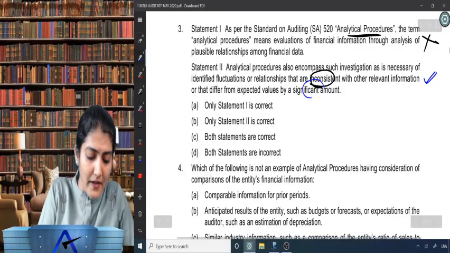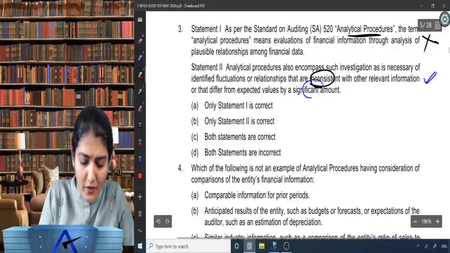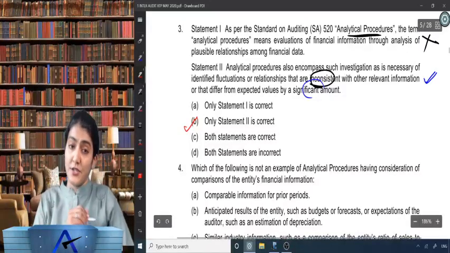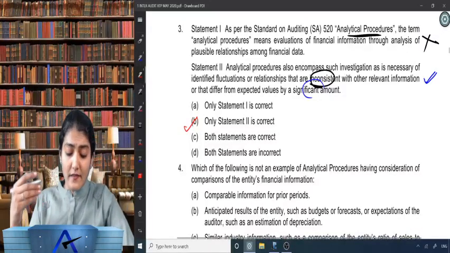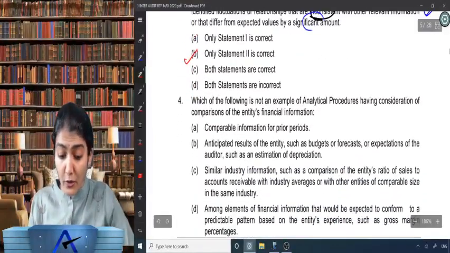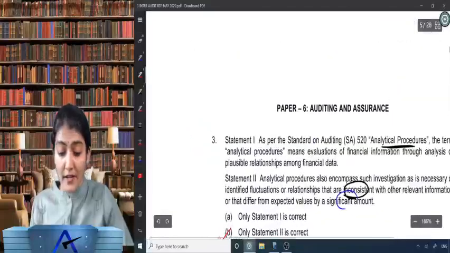Right, everybody pay attention. I hope you are all listening to me carefully. So only statement 2 is correct. Right, only statement 2 is correct. Now coming to question number 4. Which of the following is not an example of analytical procedure?